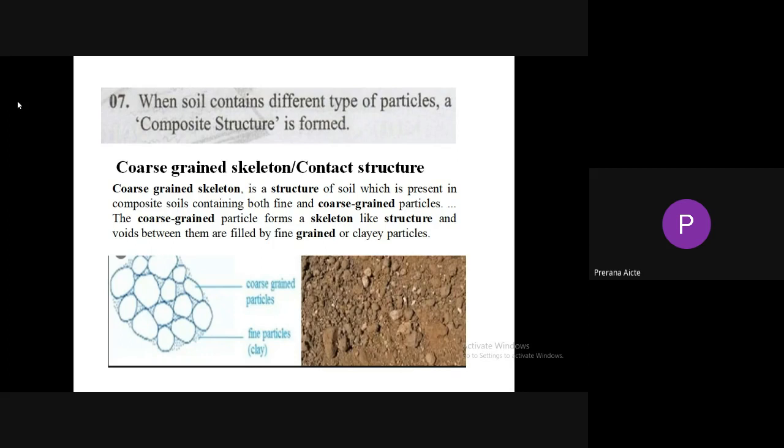So these compositions consist of coarse grain particles. This forms a skeleton-like structure and the voids between these coarse grained skeletons are filled with the fine grained clay particles. So in the case of coarse grained skeleton, there will be a contact between the soil particles. Coarse grain particles are more and fine grain particles are very less. There is a point of contact. The soil particles have contact with each other so that when load is transferred to the soil mass, the load is transferred from one grain to another grain through the points of contact.